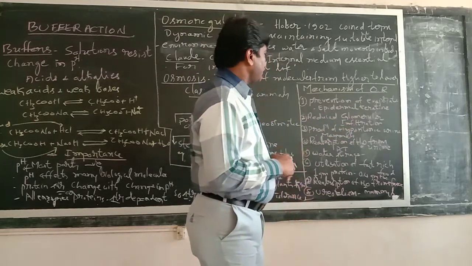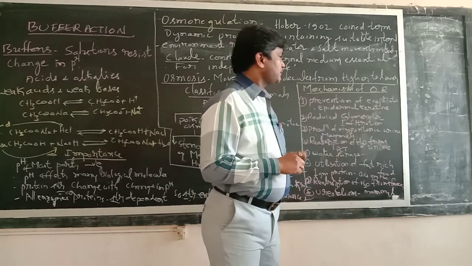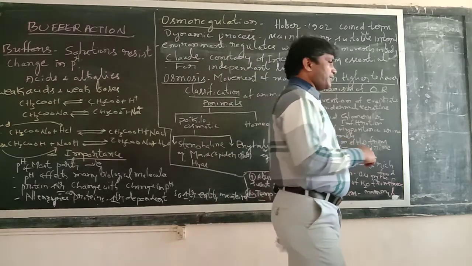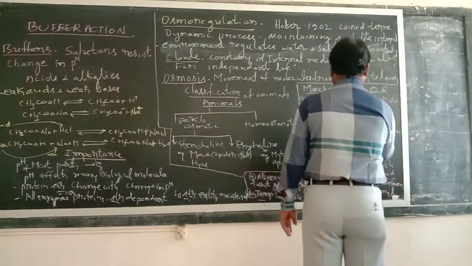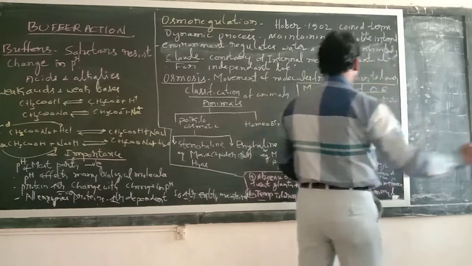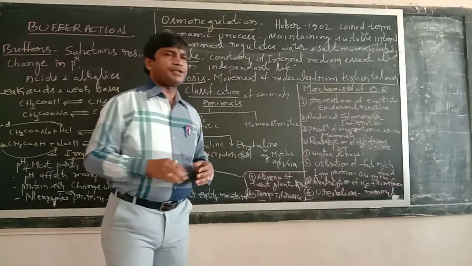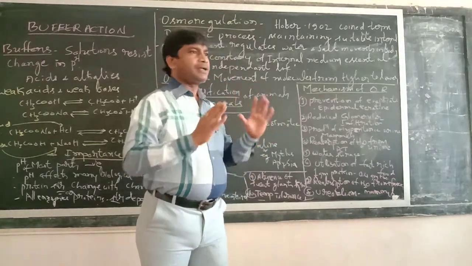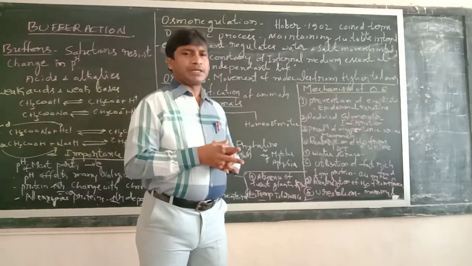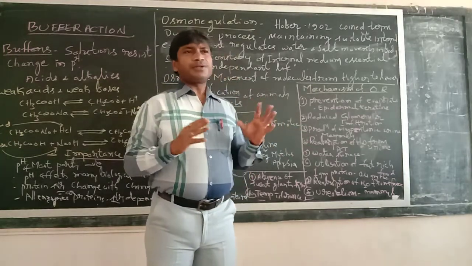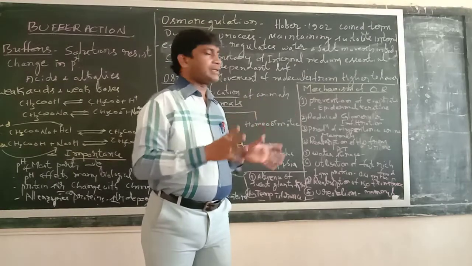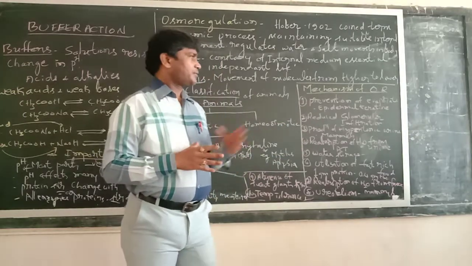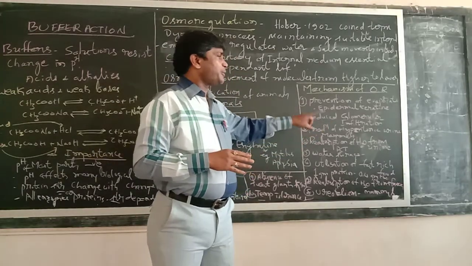Next is production of hypertonic urine. Production of hypertonic urine is the excretion of concentrated urine in mammals. That is again an adaptation to dry conditions where water availability is very low. The animals living in those areas have efficient kidneys. They are able to excrete concentrated urine. That is how they are able to excrete hypertonic urine.